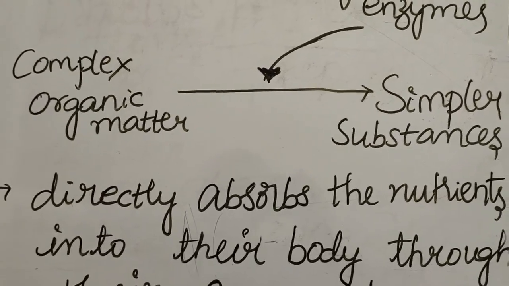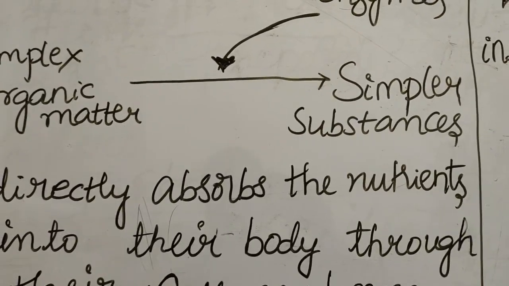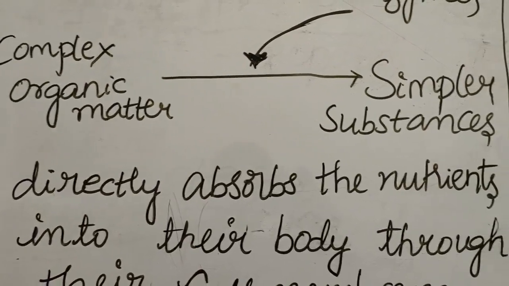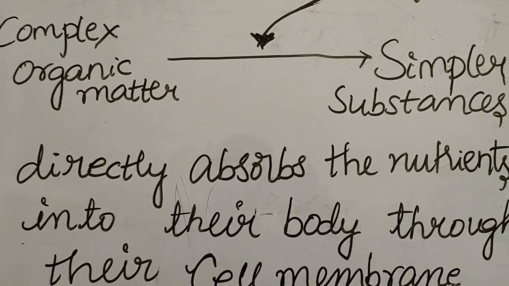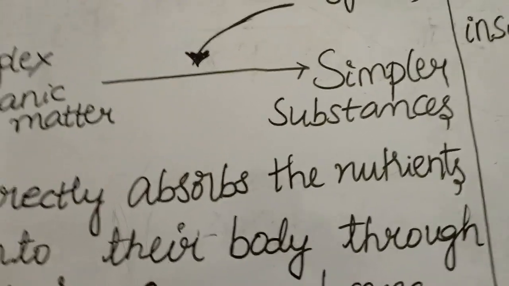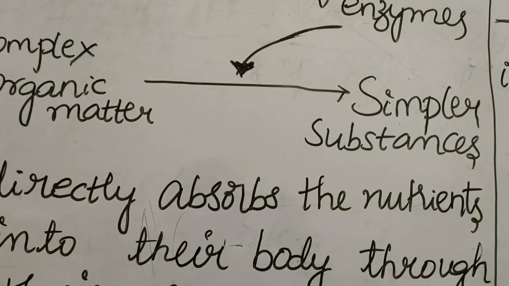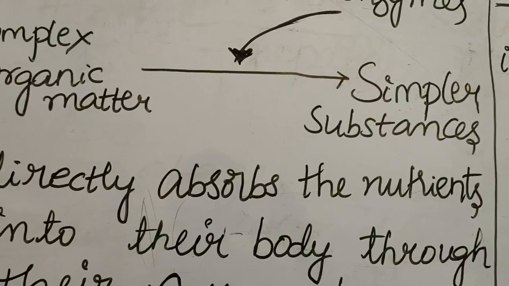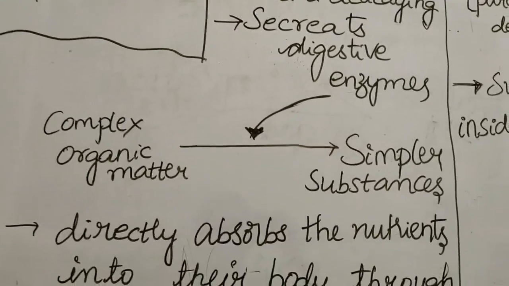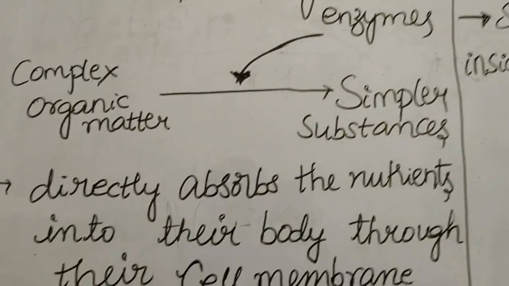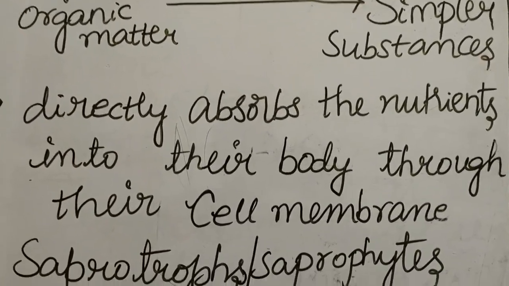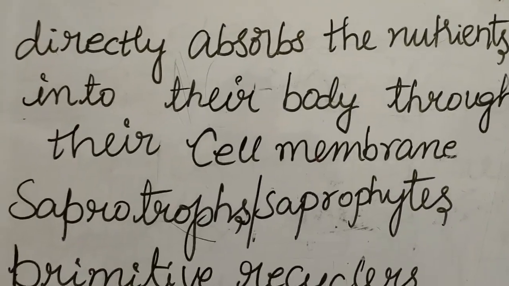The carbohydrates are digested into simple sugars, proteins are digested into amino acids, and fats are digested into fatty acids and glycerol. Later these simple substances are also broken down into inorganic elements like carbon, hydrogen, oxygen and nitrogen. In this manner the saprophytes digest the complex organic matter into simple substances. These simpler substances are directly absorbed into their body through their cell membrane.